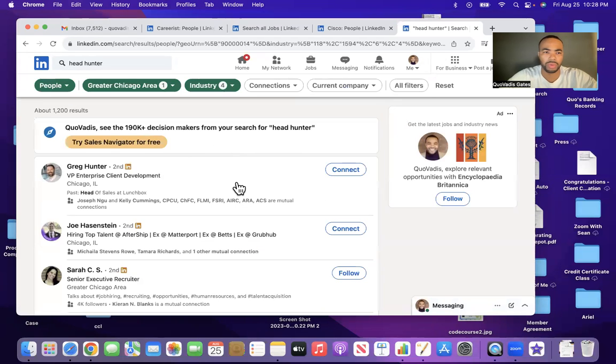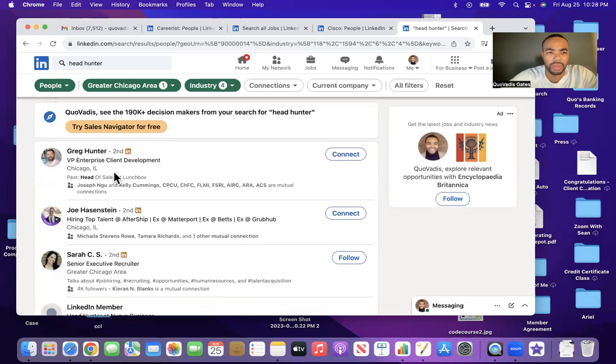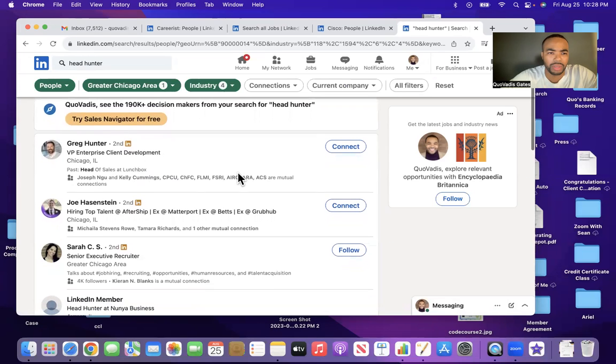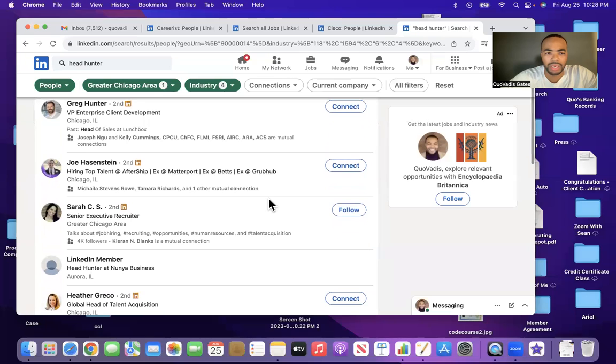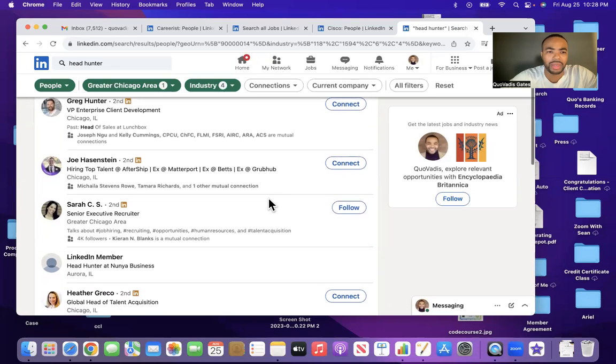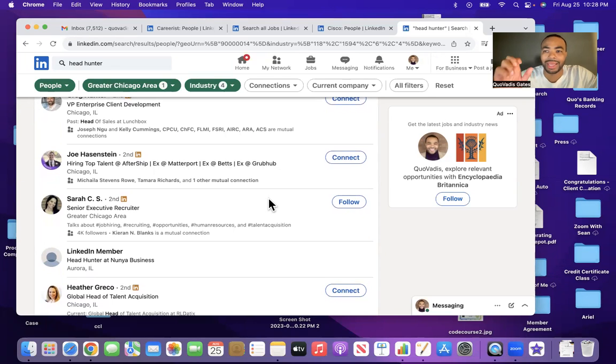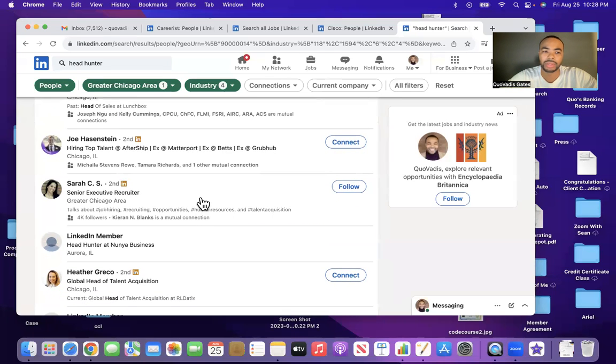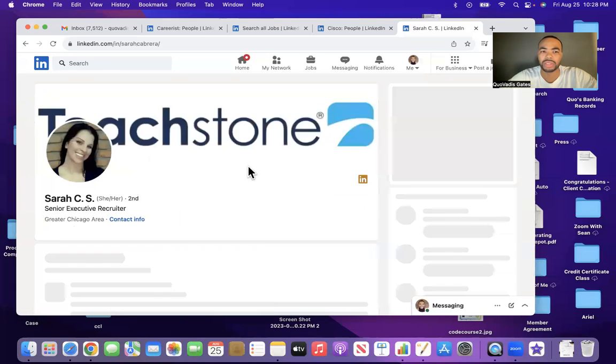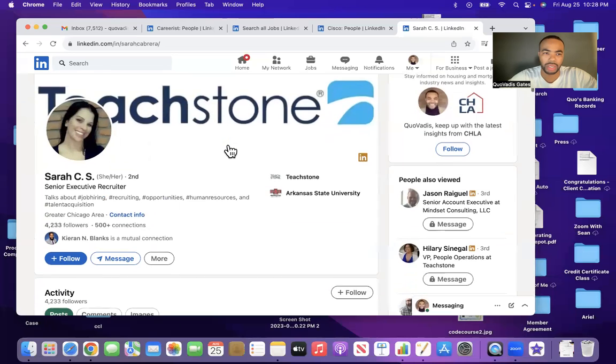So, okay, VP, enterprise client development. It says head in there somewhere, but it doesn't say specifically headhunter. And I'm new to what headhunting is. I understand the concept of it. I don't know what the companies' names are. I don't know how to search for these people. So literally you're watching me learn to do this. Senior executive recruiter. This is basically what it is.